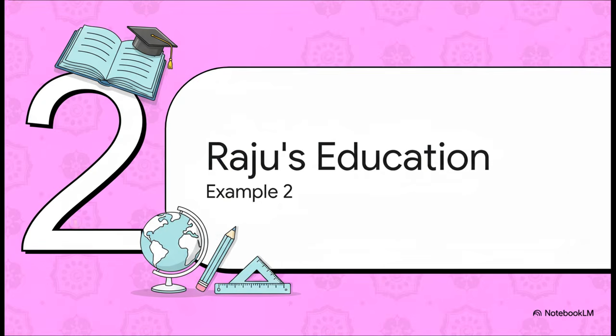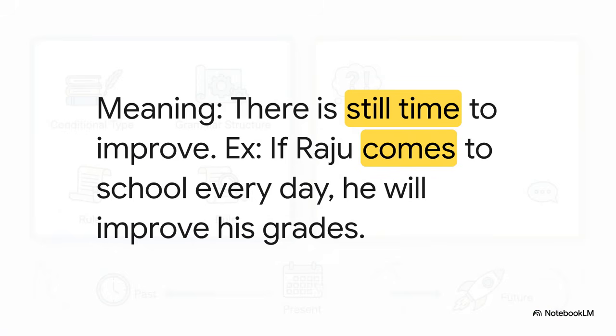Excellent work! Do you see how the meaning changes completely? Let's practice this pattern one more time with our second example, the one we saw at the very beginning about Raju's education. Okay, with type 1, we say, if Raju comes to school every day, he will improve his grades. This is a real possibility. It tells us that the school year isn't over yet, and Raju still has a real chance to improve.